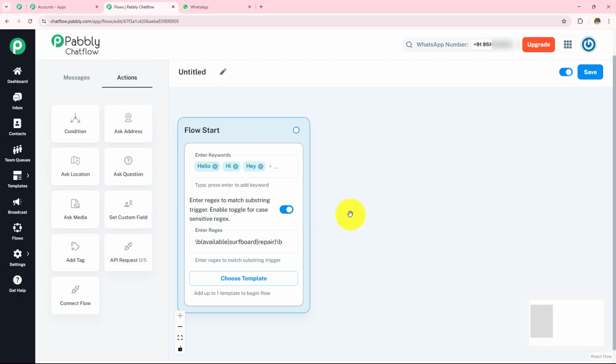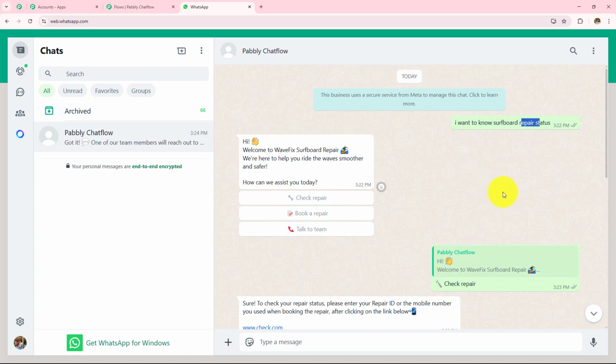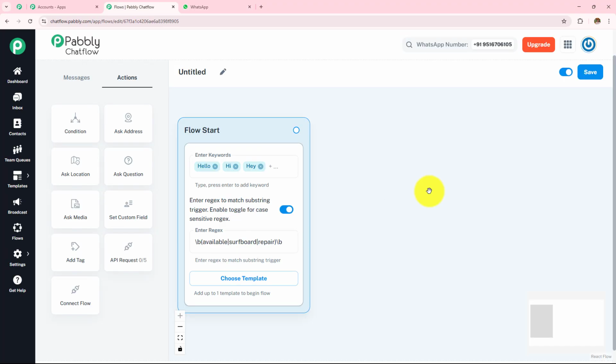And now as soon as I receive a message saying that I want to book a repair for my surfboard, I want to check the repair status of my surfboard, or I want to talk to the support team, then this chatbot is going to get triggered. As soon as I have received the message from my customer, I want to send my first message.